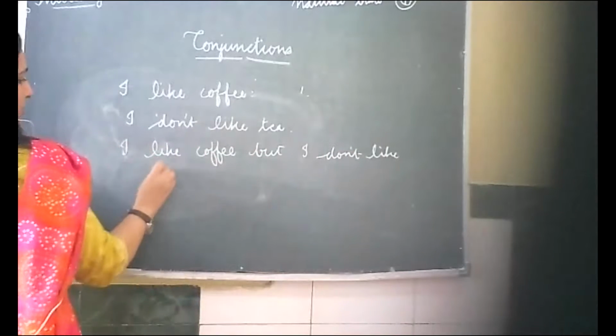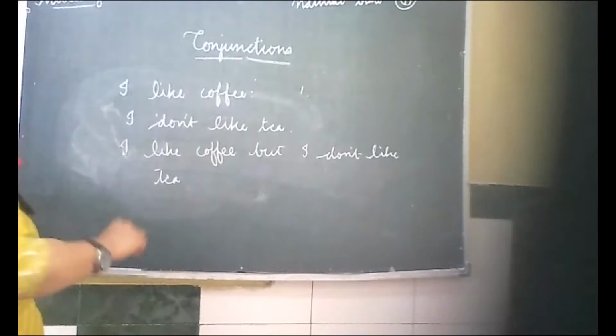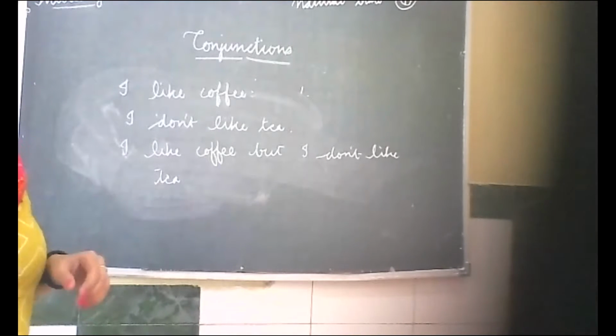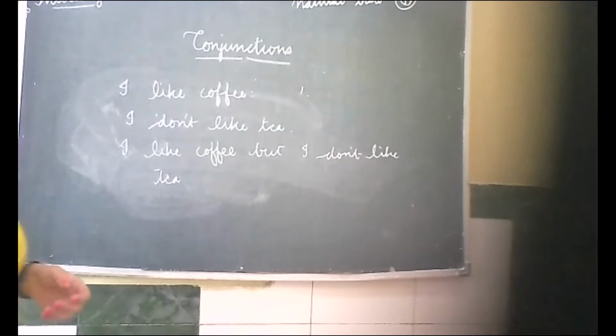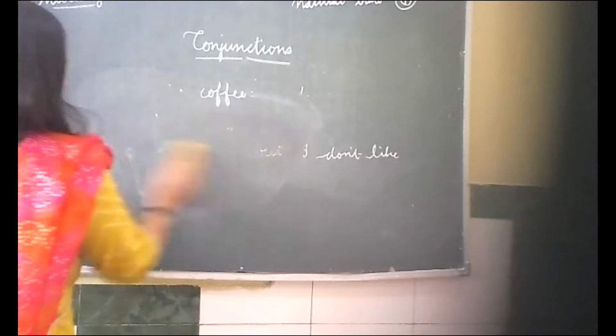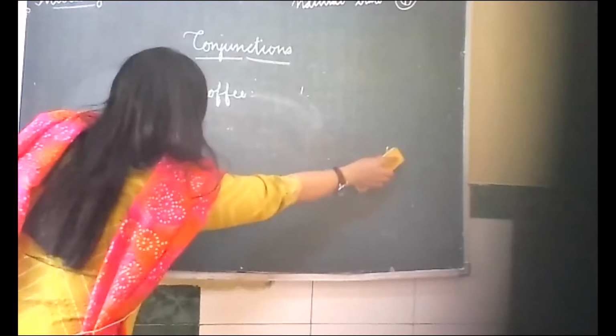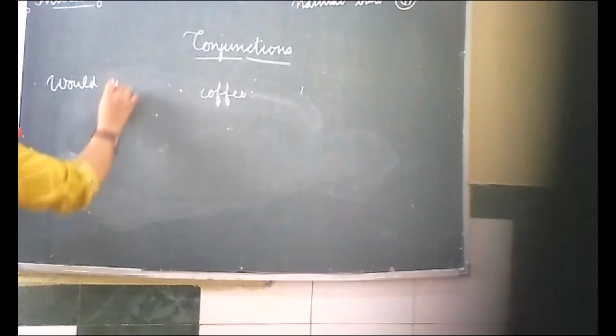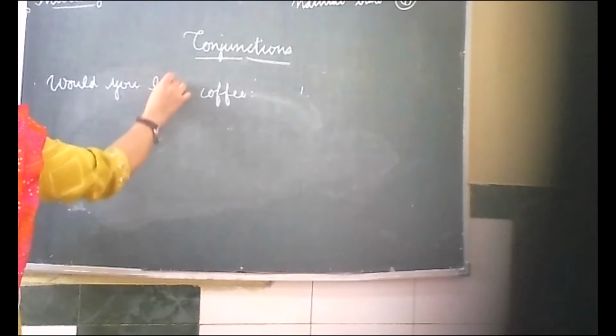Or if I change the sentence, would you like coffee?